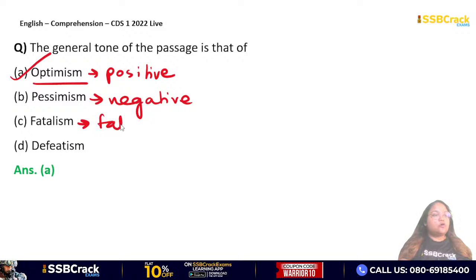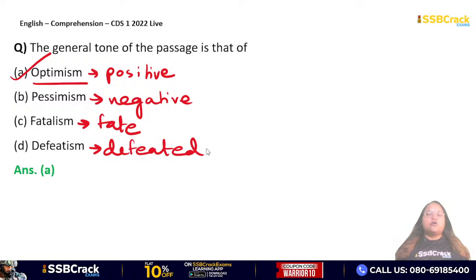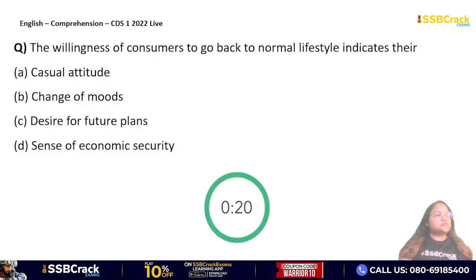फेटलिज्म क्या? All depends on the fate, सब अपने नसीब पे डिपेंड करता है, ओके। मेरा नसीब ही ऐसा था, तो क्या किया जा सकता है। If you leave everything on your fate or luck or destiny, you are being a fatalist, or what you are following is fatalism. Defeatism is all about getting defeated, पहले से ही आप हारे हुए हैं और इसलिए सारे situations आप accept कर रहे हो, because you are nothing, you have nothing to do, you can't do anything, you are helpless, okay. So that is defeatism. So here the answer will be option A, which is optimism. Okay. Next question from the passage.